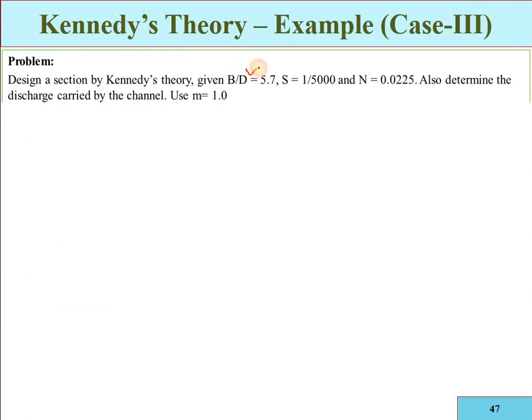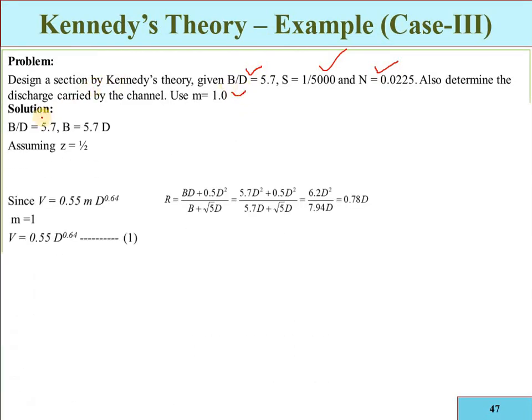See a problem again. The bed depth ratio is given, slope is given, roughness coefficient is given, critical velocity ratio is given. So just calculate B in terms of D from the ratio that is given. Also calculate the critical velocity.